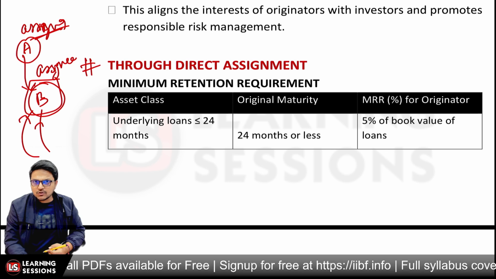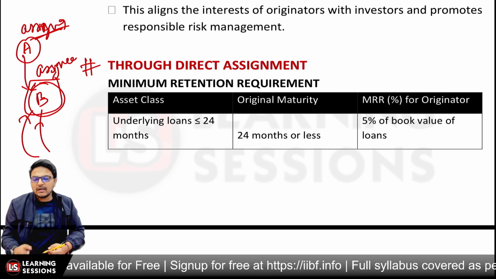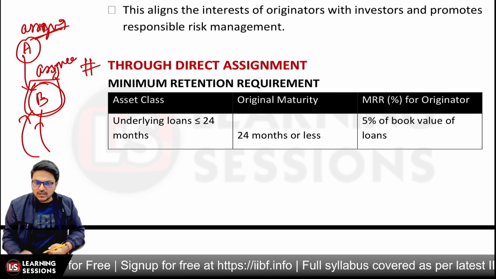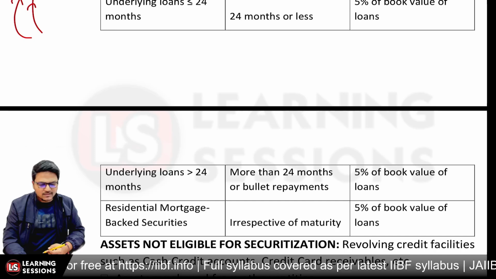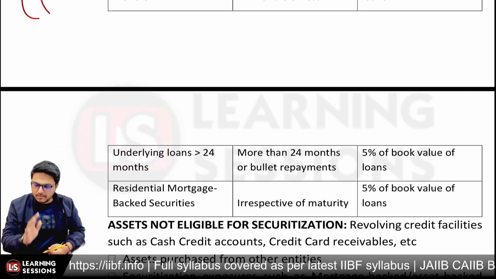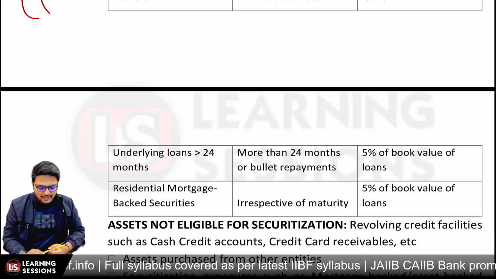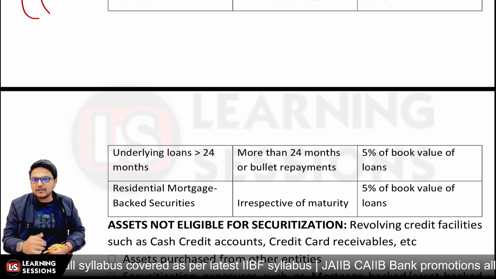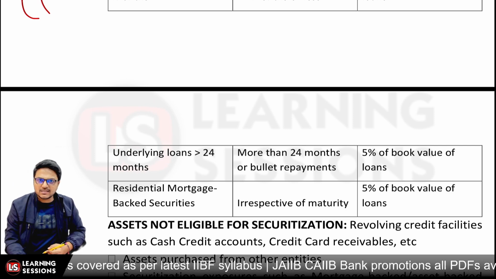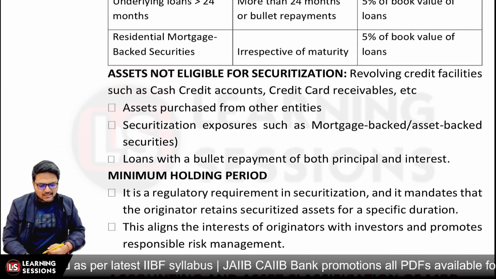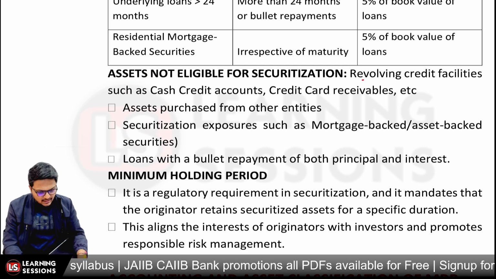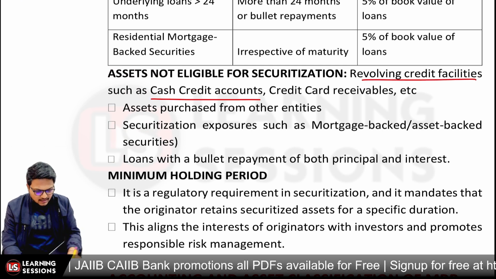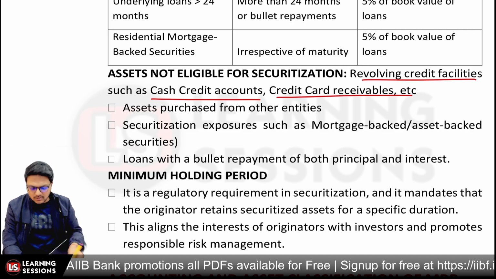In that scenario also, the minimum retention requirement, if the loan has a maturity of less than 24 months, equal to 24 months, or greater than 24 months, is 5% in all the scenarios, through retention or through assignment. Even if it's related to residential mortgage backed securities, it is 5%, right? And the assets which are not eligible are the same, like revolving credit facilities, credit cards, or receivables; those are not applicable.